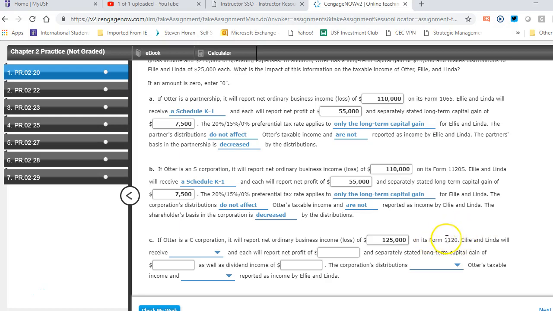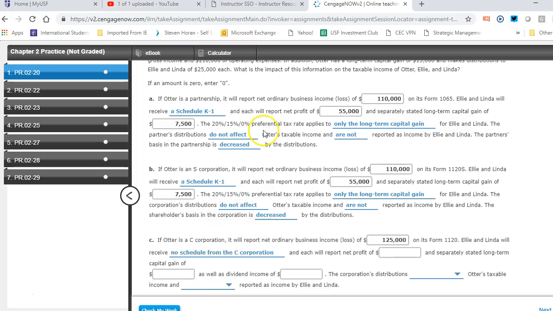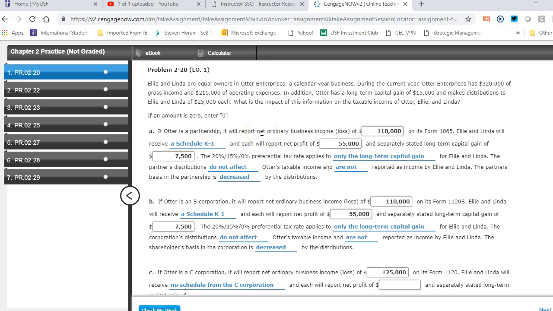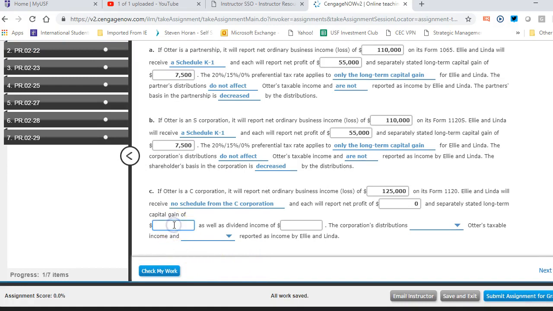Okay, so then we file the form 1120. They will each then receive no schedule from this, nothing at all, because remember that as a sole proprietorship or as an S corp, those are flow-through or pass-through entities. So they're going to receive something to show what their income was. For the C corp, it's separately taxable, so it's a different story. Okay, and then each will report net profit of 0 on the stated capital gain because it's already included in the income. So it's not a separately taxable deal at a different rate.